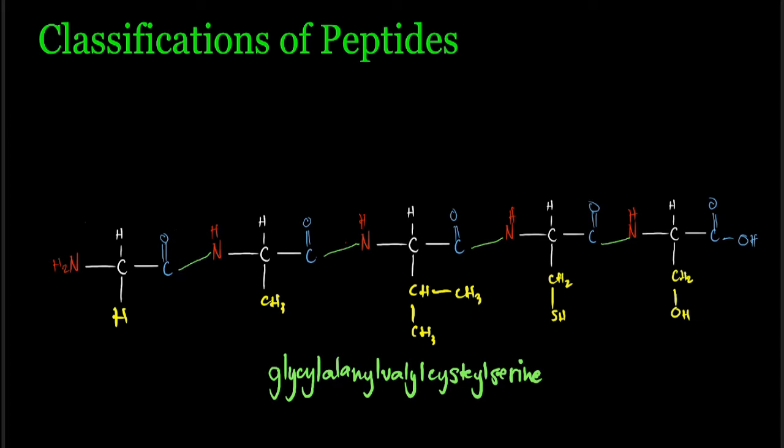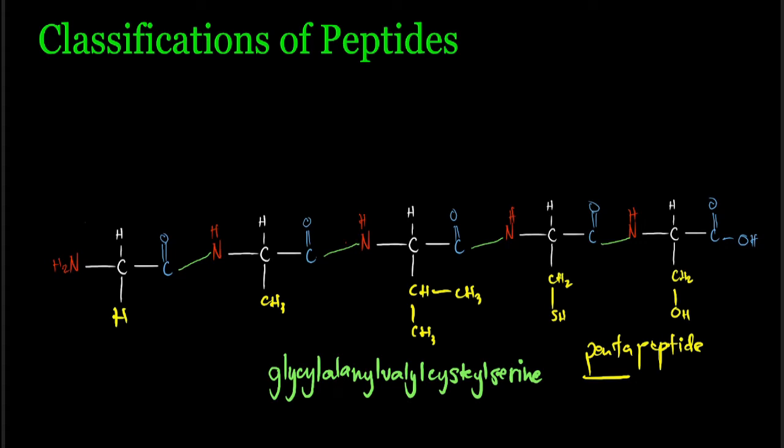Since we have five amino acid residues, we can classify this glycyl, alanyl, valyl, cysteine, serine as a pentapeptide. Why is it called a pentapeptide? As you may see, we have five amino acids, and five is penta. If you have peptides that only have two amino acid residues, we call that a dipeptide, tripeptide if three, tetrapeptide if four, and the like.